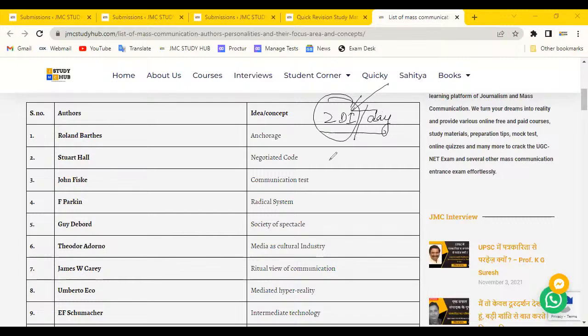So you should follow the KVS Maidan book, okay? It is a very important book. It is available on Amazon and Flipkart, everywhere it is available, right? For the UGC-NET paper 1, okay? Paper 1 के लिए it is a very important book, okay?